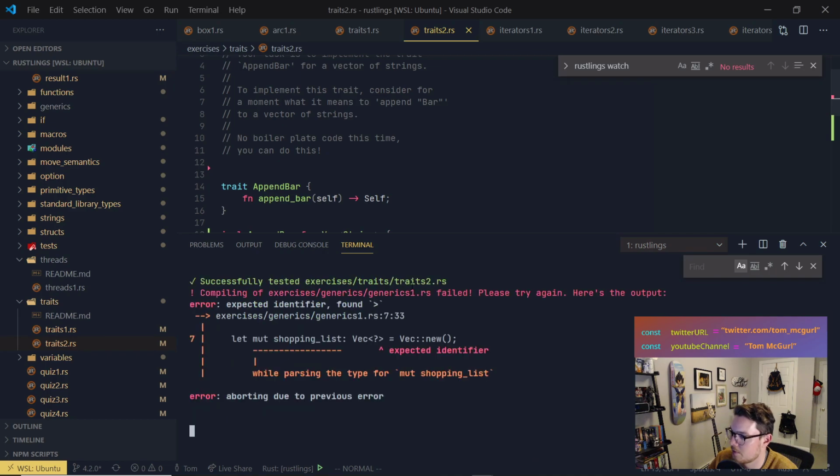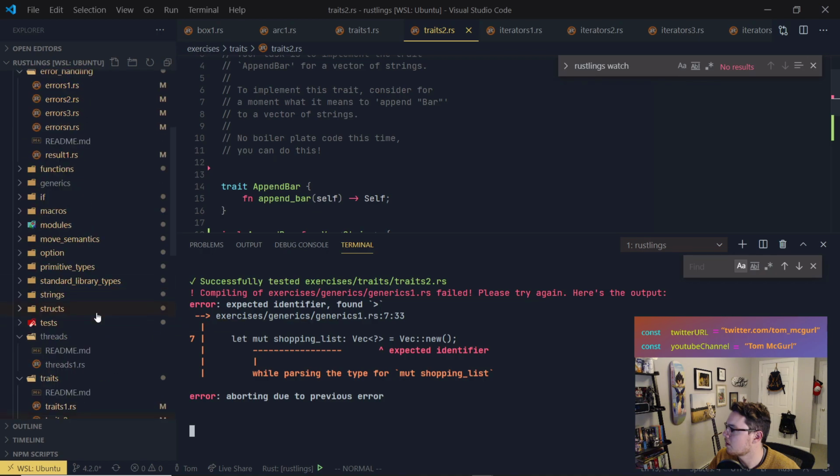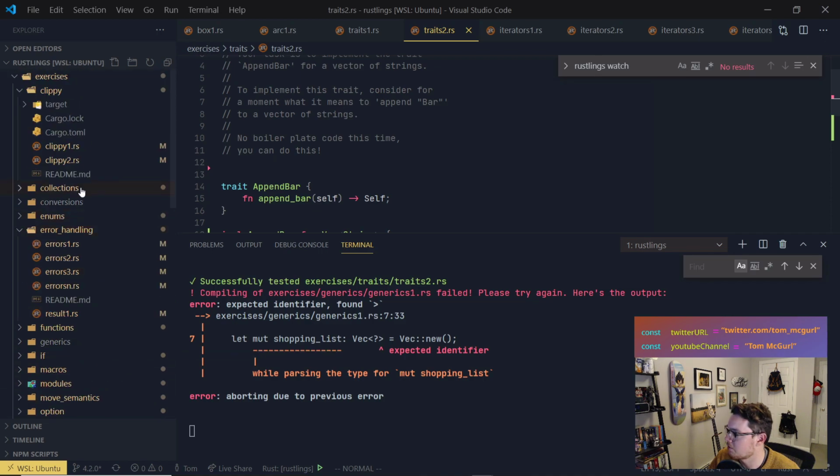What are we on to next? Traits 3, generics 1. See, we got a lot left. We are definitely not going to make it through all this. Where's generics? I feel like there's not much left. We can see the ones we haven't touched yet. They're in gray in my editor here. So threads, generics, conversions. Yeah, we're not going to make it through, but that's all right. We're going to get as far as we can. This has been really fun. And if we have more, then we have more.